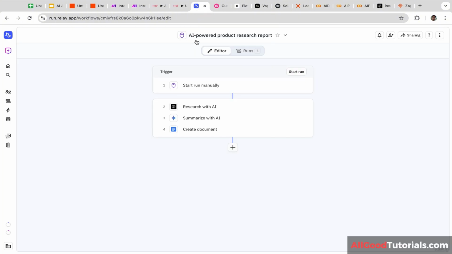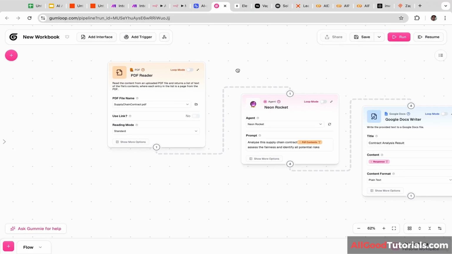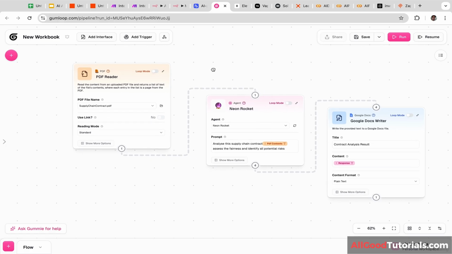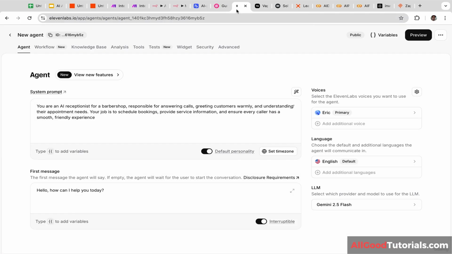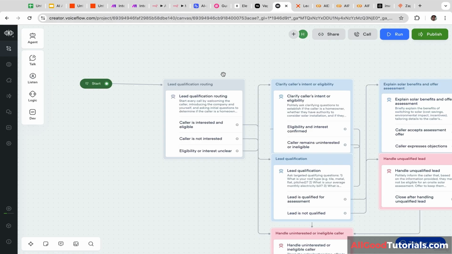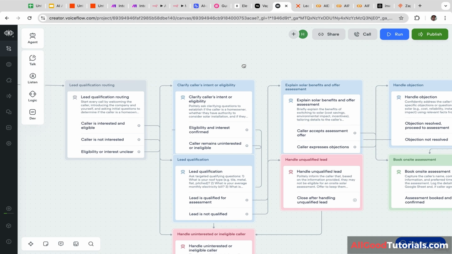In the seventh project, we are going to build AI product research agent using Relay app. Next, we are going to build AI contract analysis agent using Gumloop. Next, we are going to build AI receptionist voice agent using 11 Labs. Then after that, we are going to build AI customer support voice agent using Vapi, and we are also going to build AI sales voice agent using VoiceFlow.